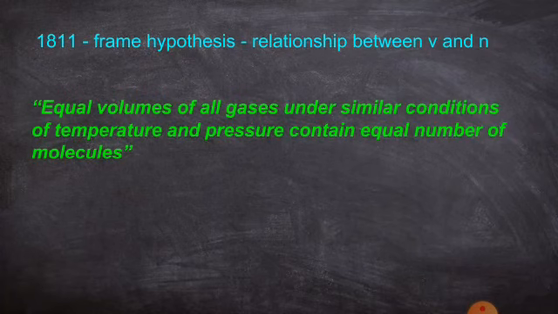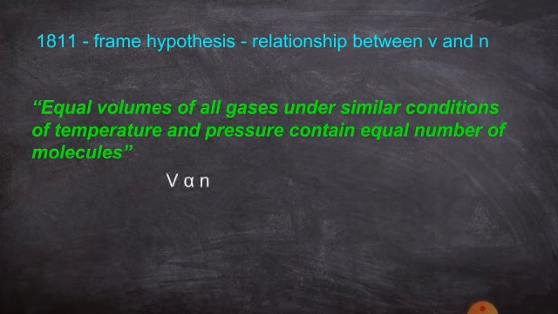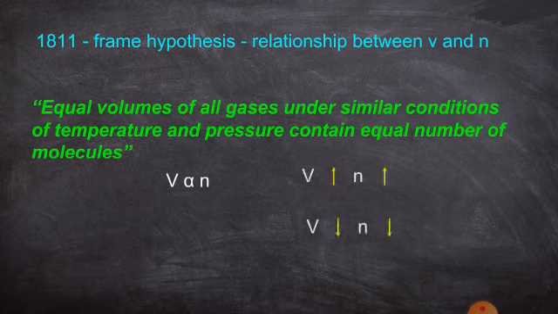So the definition of Avogadro's law is: equal volumes of all gases under similar conditions of temperature and pressure contain an equal number of molecules. At constant temperature and pressure, the number of molecules is proportional to the volume of a gas. So volume is directly proportional to the number of molecules.